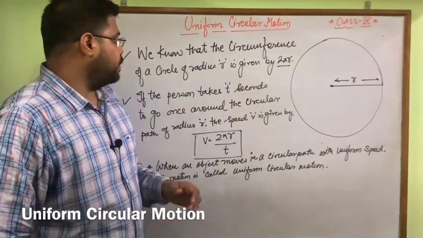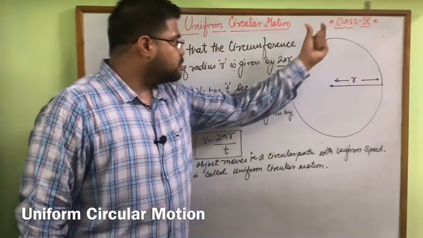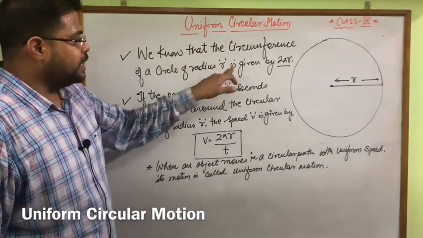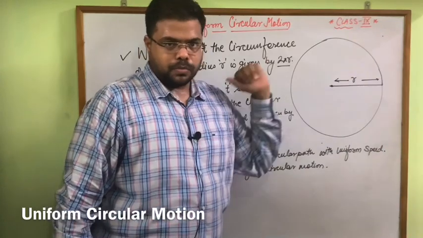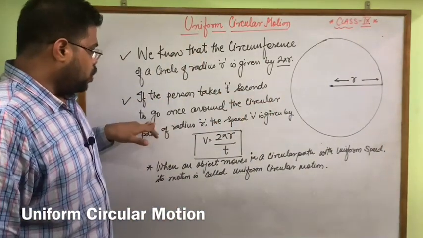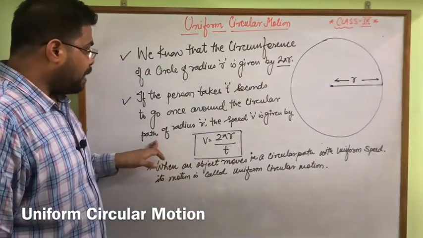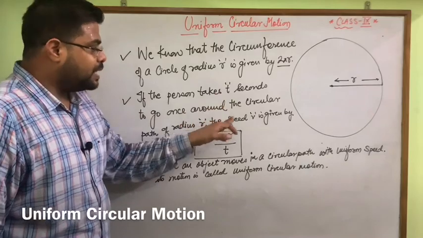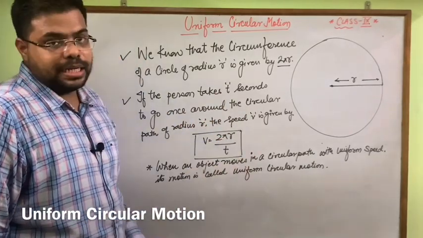Now here we know that the circumference of a circle of radius r is given by the formula 2 pi r. If the person takes t seconds to go once around the circular path of radius r, the speed v is given by v equals 2 pi r by t. Why?